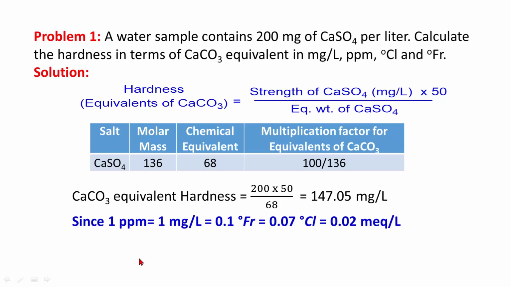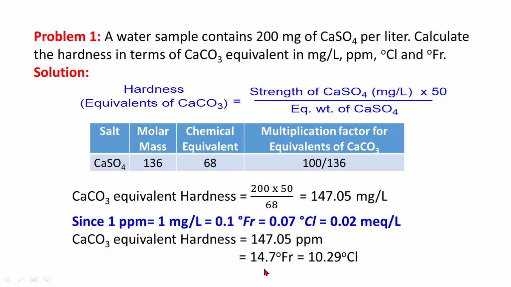Since we know the relationship 1 ppm is equal to 1 milligram per liter is equal to 0.1 degree French is equal to 0.07 degree Clark, we can convert 147.05 milligram per liter, which is equal to 147.05 ppm, is equal to 14.7 degree French is equal to 10.29 degree Clark.